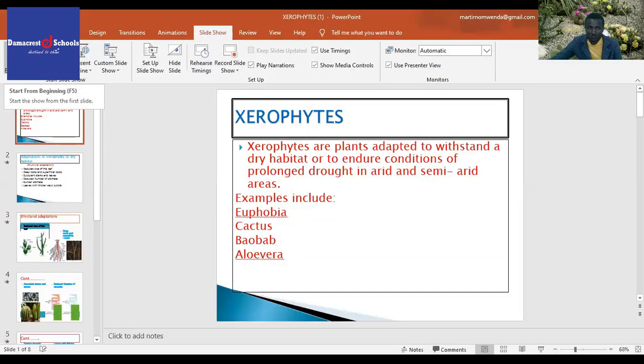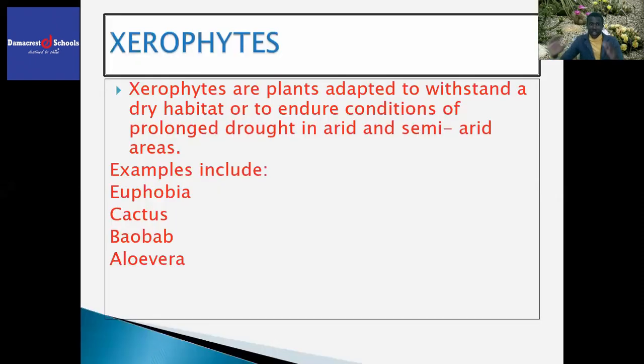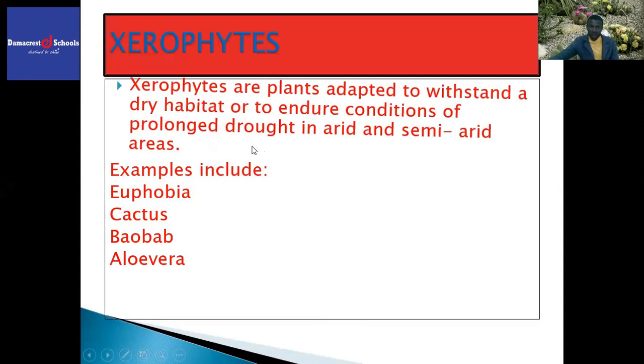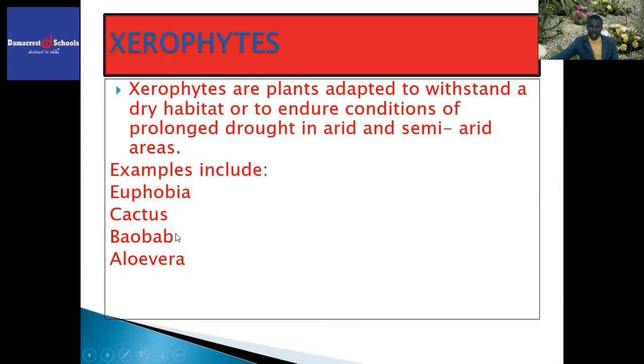What are xerophytes? Xerophytes are plants adapted to withstand a dry habitat or to endure conditions of prolonged drought in arid and semi-arid areas. How are they adapted? But before we look at the adaptations of xerophytes, let us look at the examples of xerophytes. We have euphorbia, cactus, we have baobab, and aloe vera, and others.